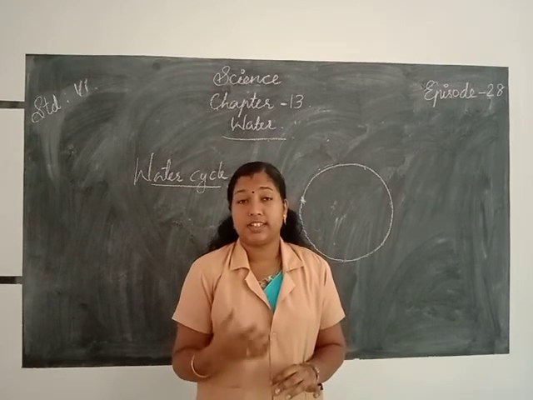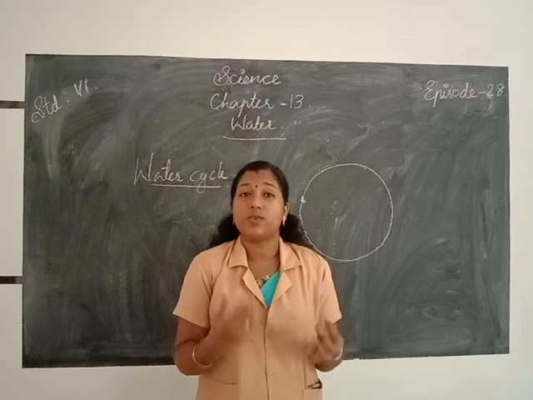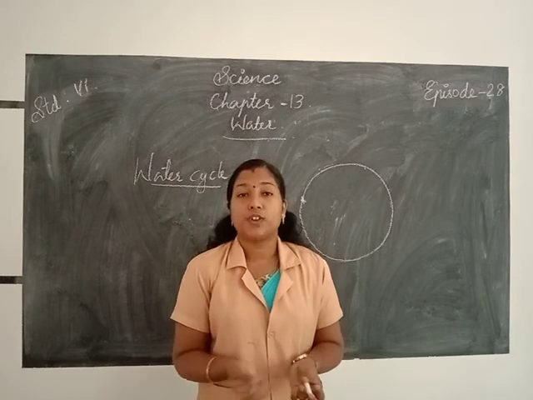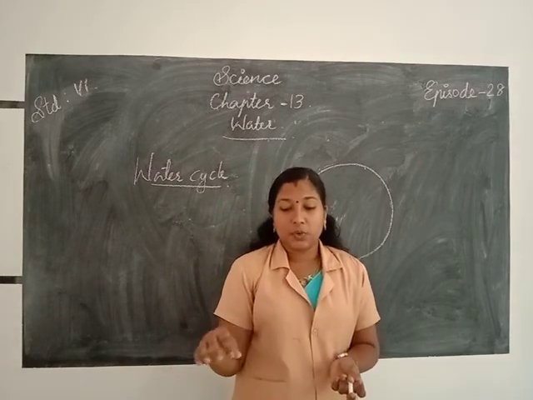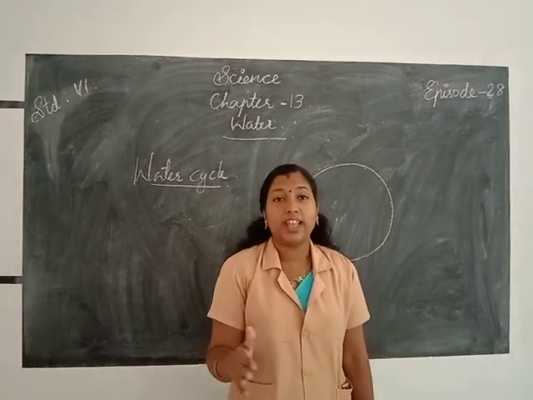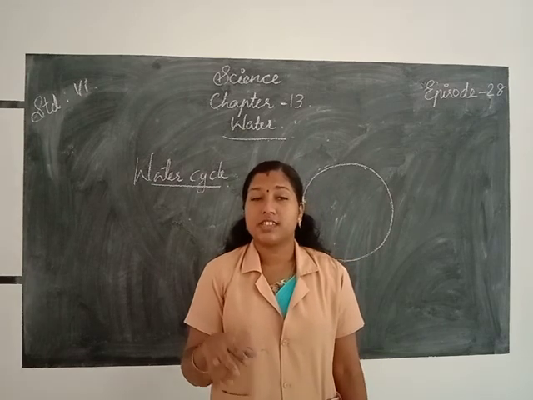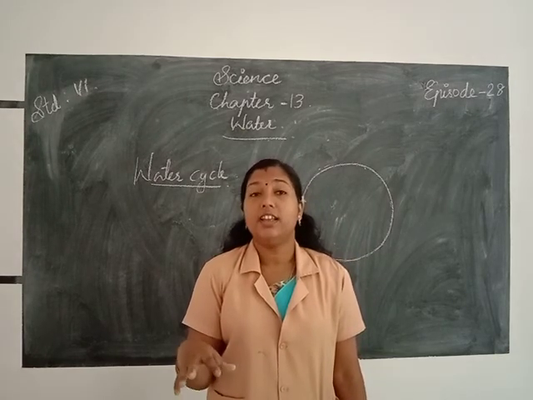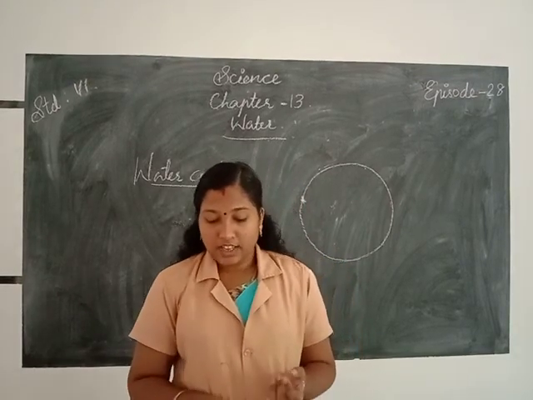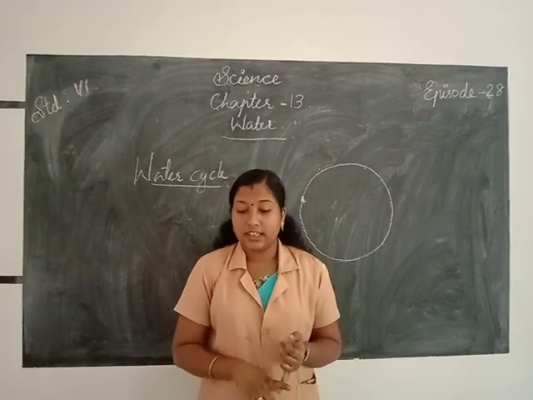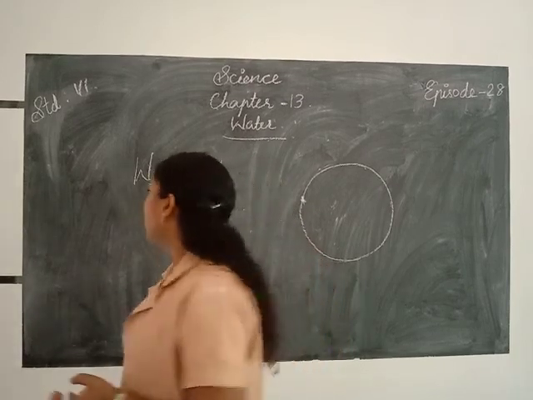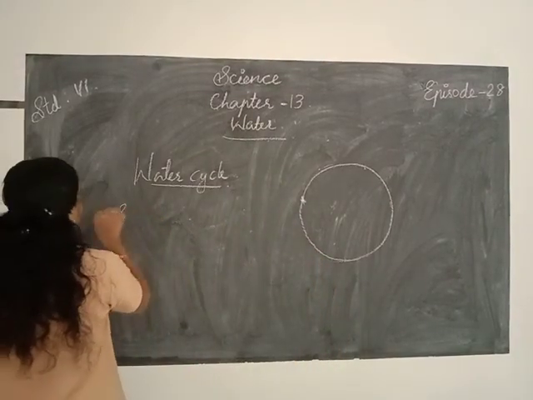All of you understood about the water cycle? What do you mean by water cycle? Water cycle means the process of circulating, the continuous movement of water between water bodies like oceans, lakes, seas, ponds, rivers and even land. Okay, in this process the water on the earth changes into 3 different states of matter.